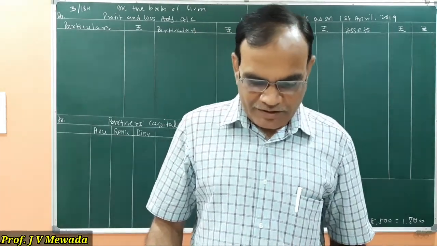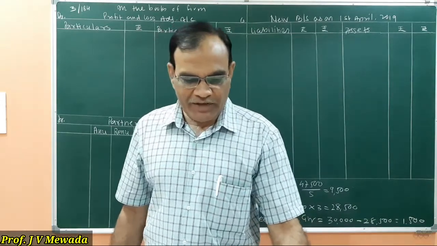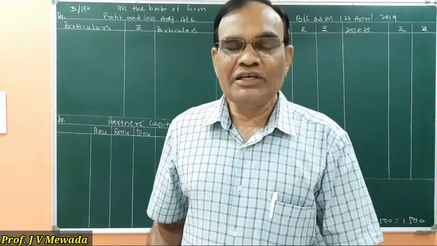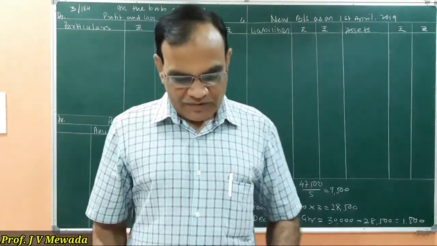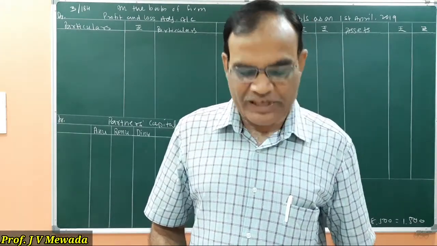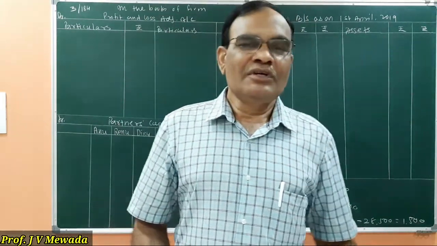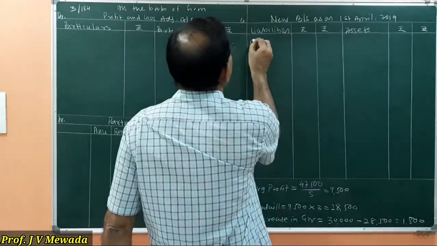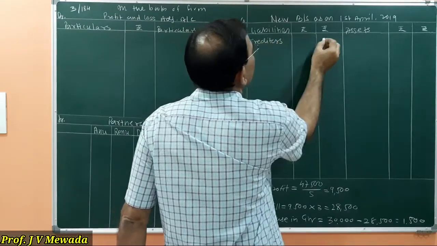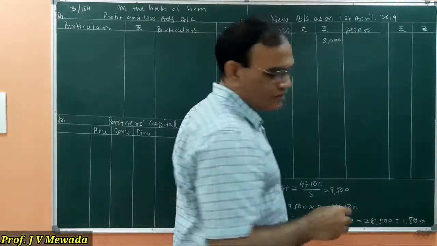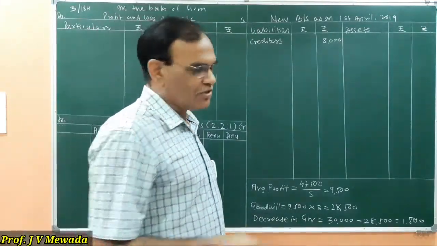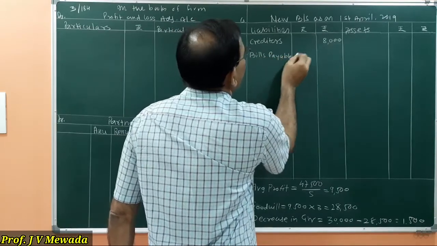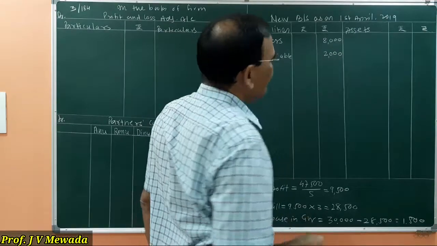So let us see the balance sheet items. Here we are having creditors, bills payable. So creditors, bills payable, there is no change. You can see that in the adjustment, nothing is given regarding creditors and bills payable. So we will transfer them to the outer column of the balance sheet on the liability side. Creditors 8,000. So as usual I will write here creditors 8,000 outer column. Then we are having bills payable 2,000. So bills payable 2,000 I will write to the outer column as usual.